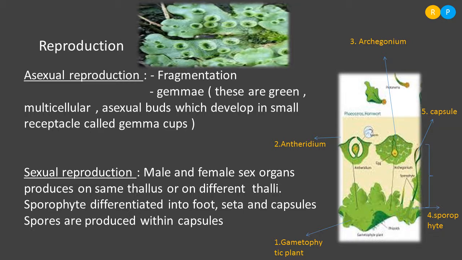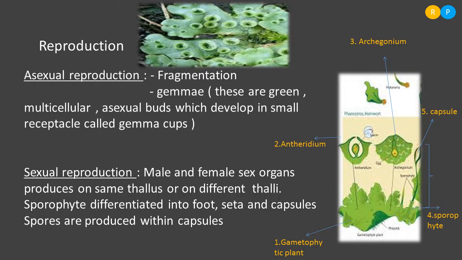Understood, right? Yes, I will repeat it once again. During sexual reproduction, the liverwort produces gametes. Clear? Gametes will be produced where? Within the sex organs, both male sex organs as well as female sex organs. In some species they are produced on the same thallus, the same gametophytic plant, and in some species the male plant is separate and the female plant is separate. Best example is what? Marchantia. So in this diagram we can see both sex organs produced on the same thallus itself.